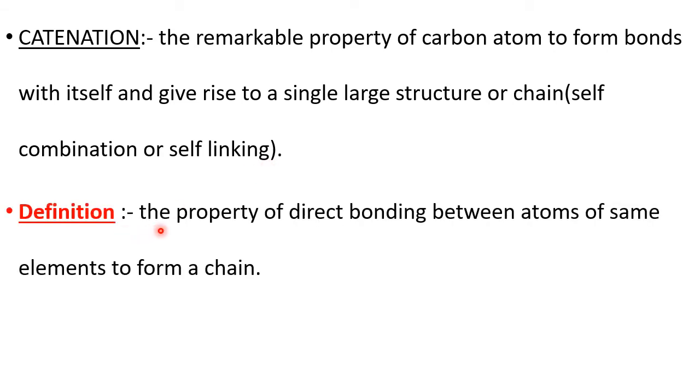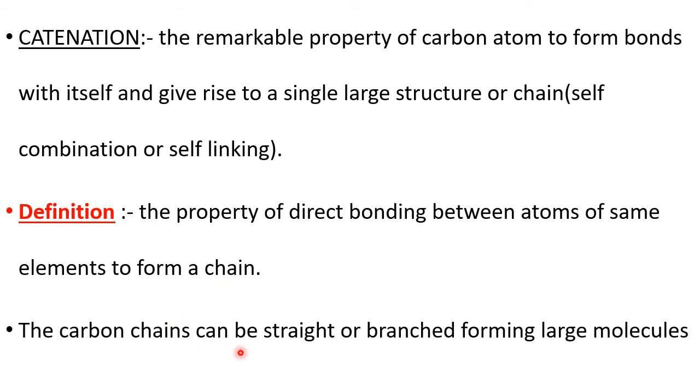What is catenation? The property of direct bonding between atoms of the same element to form a chain. This property is there with some selected atoms, especially with group 14: carbon and silicon. Because silicon is larger in size, that much catenation property is not there with silicon. It is there, I agree, but the maximum catenation we expect from carbon due to its small size.